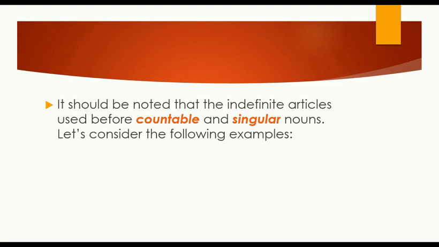And also, the indefinite articles are used before singular nouns. For example, John ate an apple. Apple here is a countable noun because we can count it, and it is also singular. That's why we used the indefinite article an. The second example, I have a book. A book is also a countable and singular noun. That's why we use the indefinite article a.